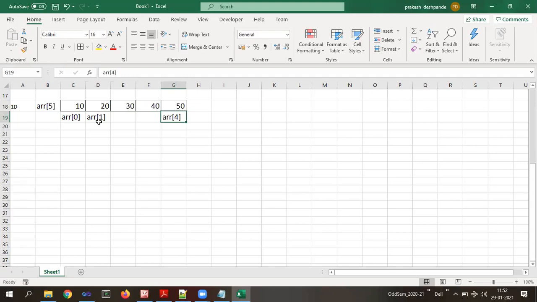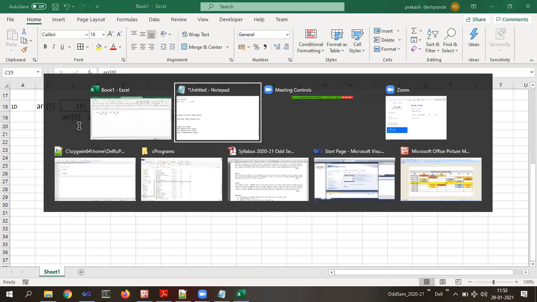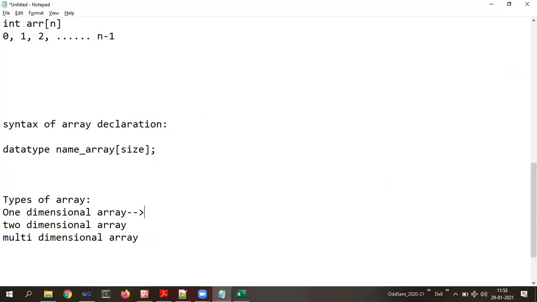One dimensional array means there will be a single row of data. And the second point, the number of square brackets. Whenever I say number, a pair of brackets we call 1 here. A one dimensional array is capable of storing one row of elements, and the total number of indices will be only 1.